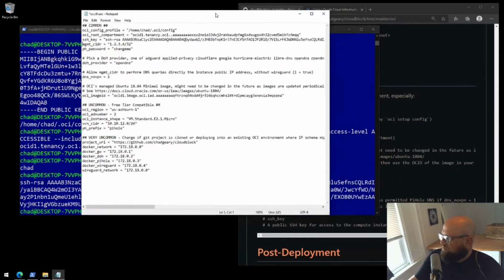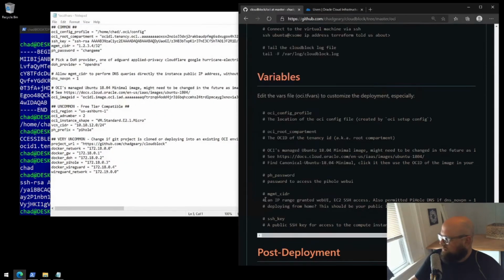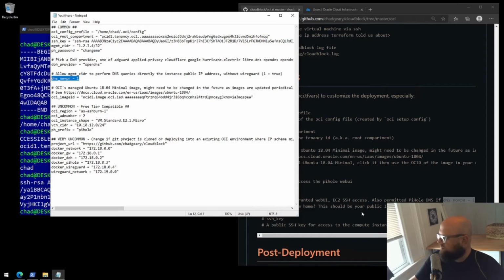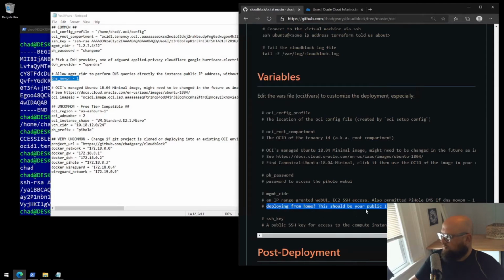Management CIDR. What is Management CIDR? That's the IP range that's granted Web UI access to the Pi-hole and SSH access to the instance, as well as direct DNS access to the Pi-hole. If we also set this variable, which is the default, you can see it there. If you're deploying from home, this should be your public IP address with the /32 suffix.